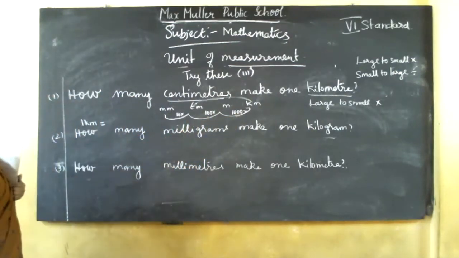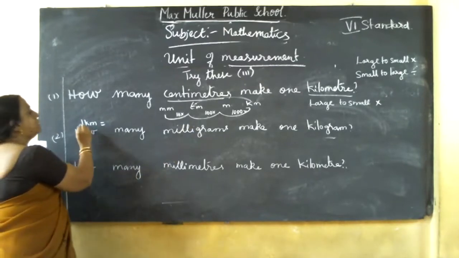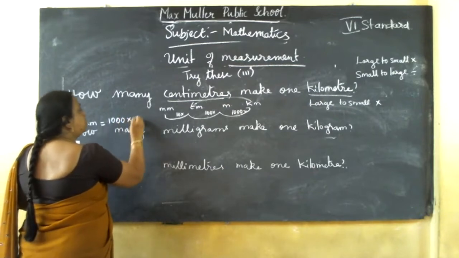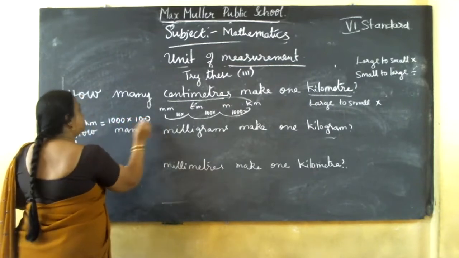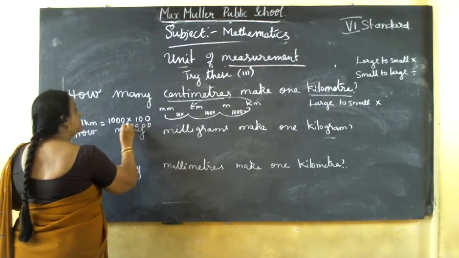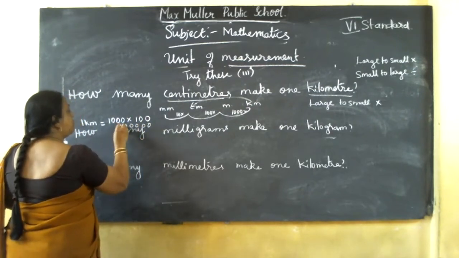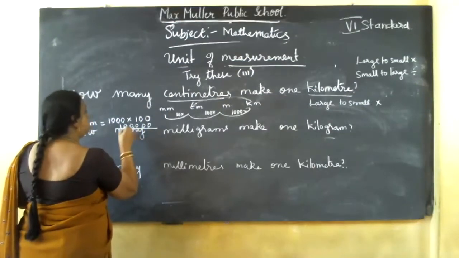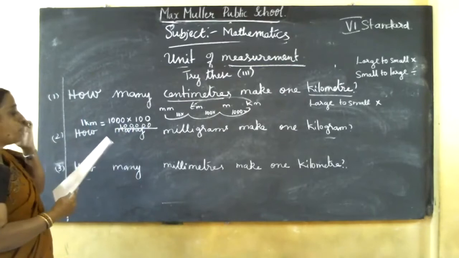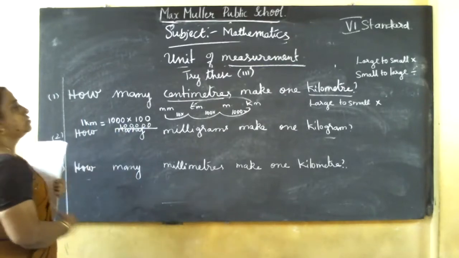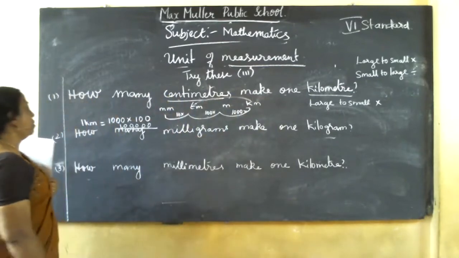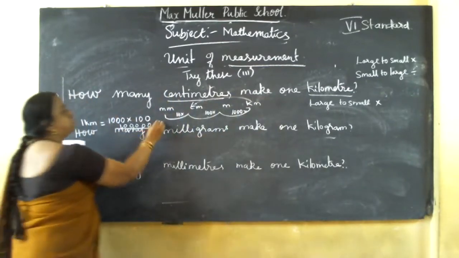If you multiply 1000 into 100, how many centimeters will you get? So how many zeros? 1, 2, 3, 4, 5 zeros. 1 stands for 100, 1000, 10,000, lakh. So 1 kilometer equals 1 lakh centimeter. So we got the answer: 1 kilometer equals 1 lakh centimeter.